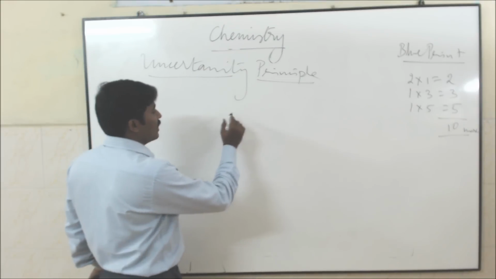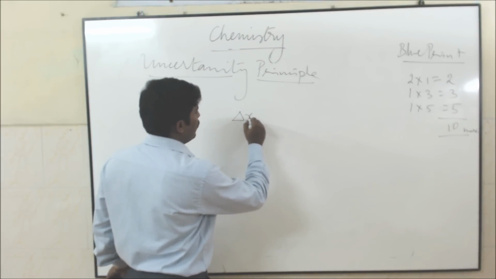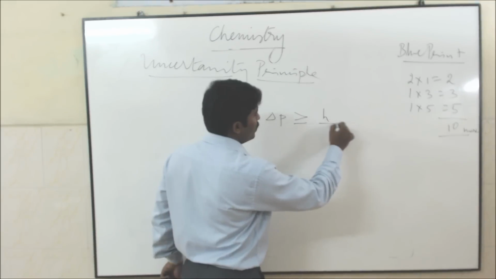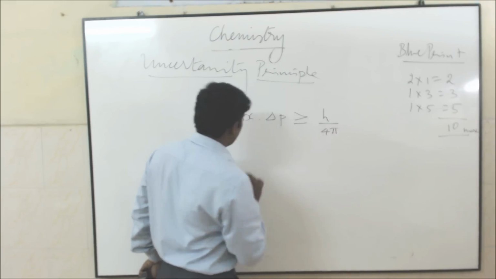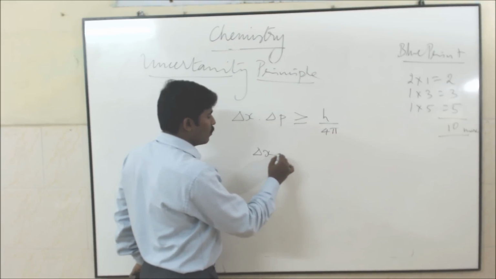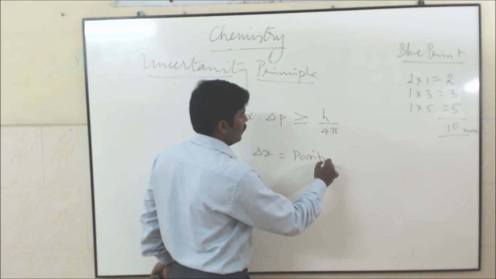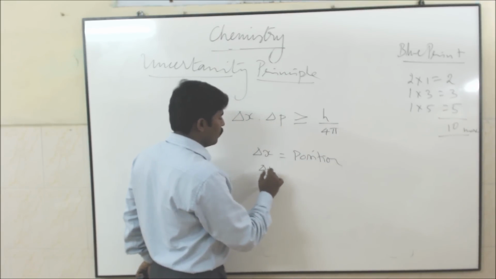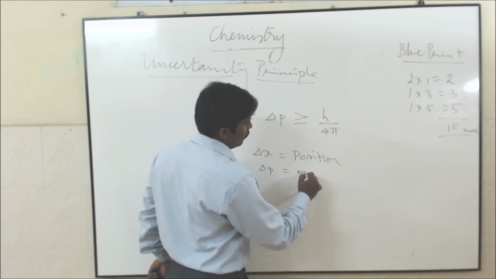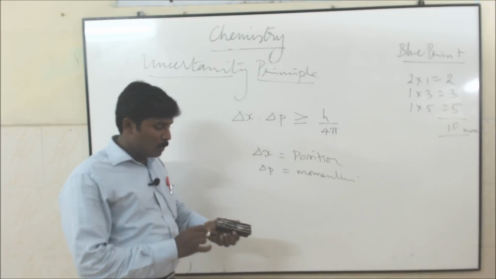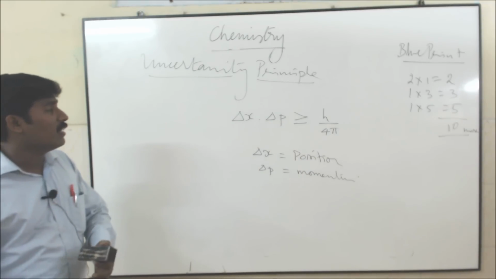Mathematically, the law is expressed as del x into del p is greater than or equal to h by 4 pi. Here del x is the uncertainty in position of the particle, and del p is the uncertainty in momentum of the particle. Very important 3-mark equation. What is the Heisenberg uncertainty principle?